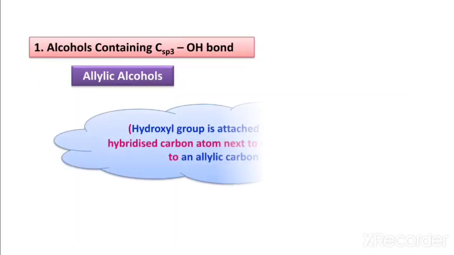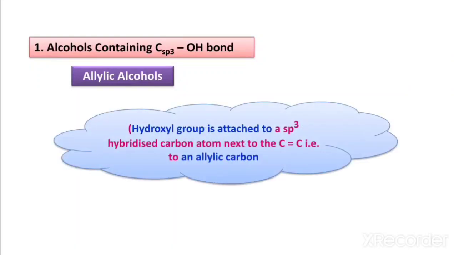Next one, alcohol containing sp3 hydroxyl bond, in which allylic alcohol. These allylic alcohols have the hydroxyl group attached to the sp3 hybridized carbon atom next to the carbon-carbon double bond, that is an allylic carbon. Such an arrangement is called an allylic carbon.